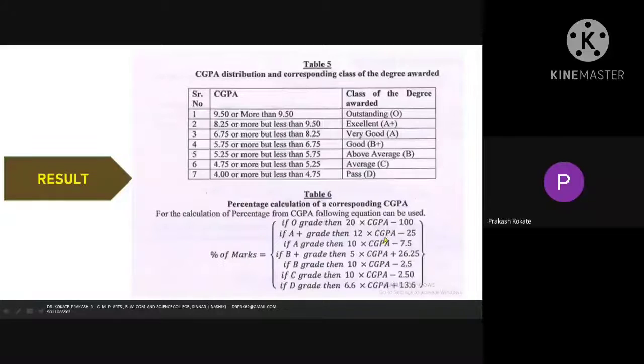That will become the percentage of that particular student. Parents now also understand that the credit system is accepted all over the world. My son, my daughter is learning in that manner and competes globally because of this system.